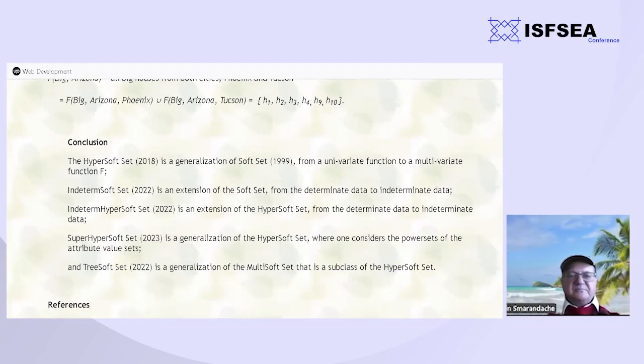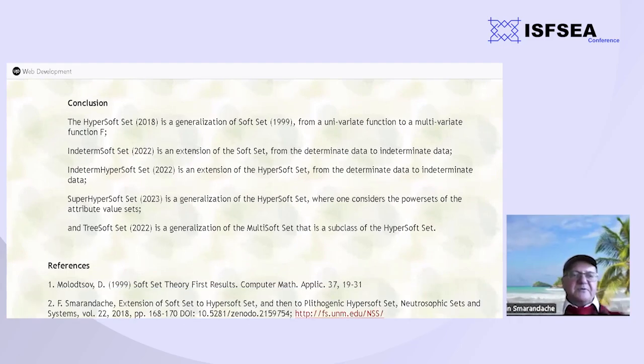Now you have this website, https://fs.unm.edu/tss/, which is the site about the new types of subsets that I have introduced starting from 2018 to 2023, the last one.